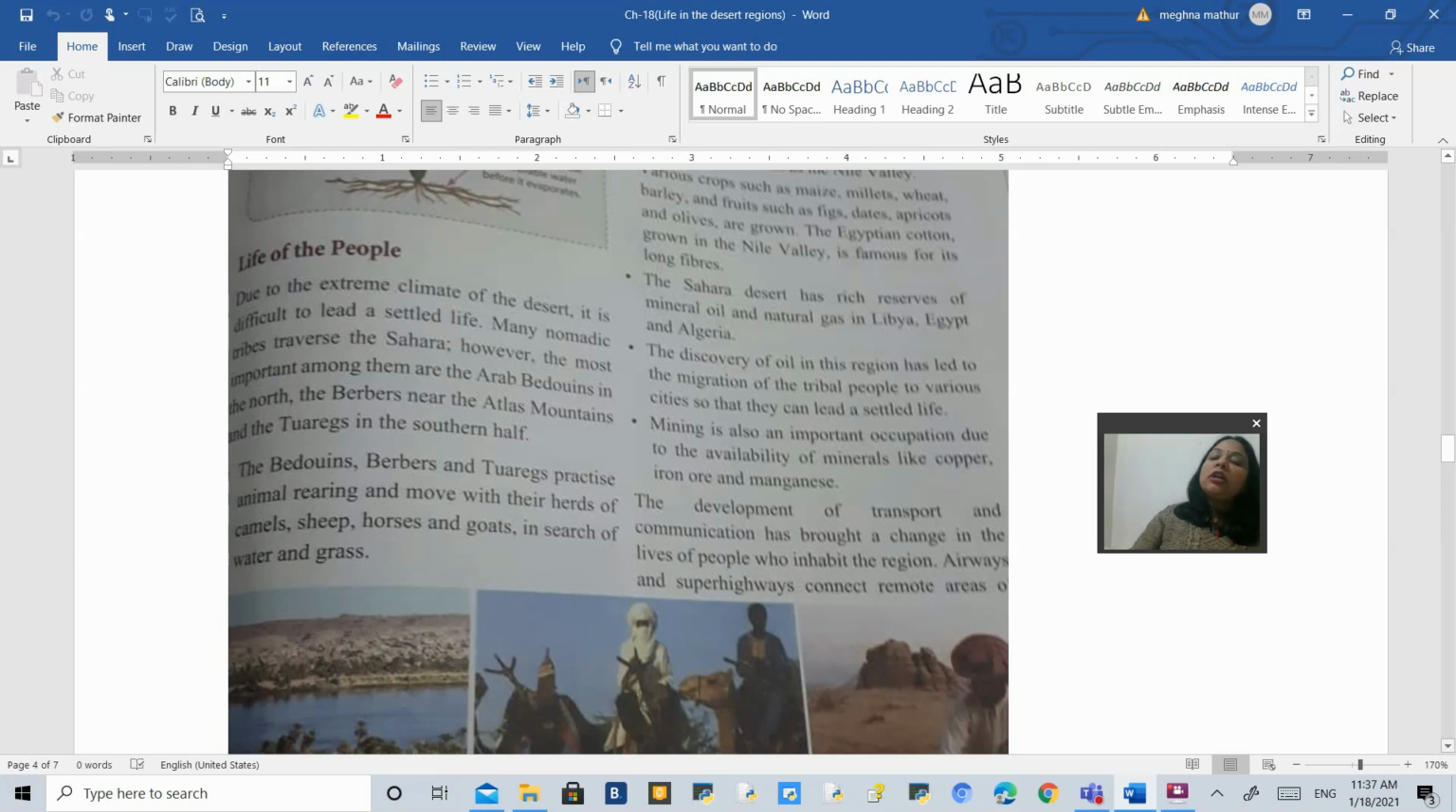Now in modern times, due to transport and communication, the life of the people has changed. Airways and super highways have been made, which help in connecting the very remote areas to the main cities and towns. So now the picture of Africa is changing every day.